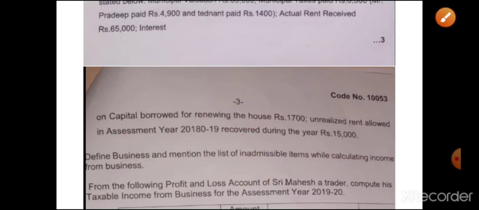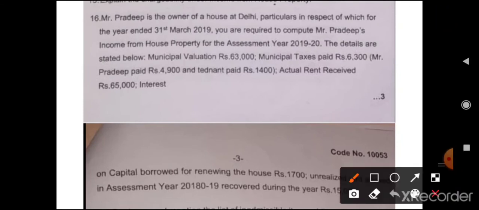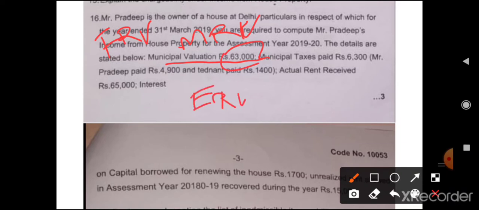So here in this question, your GAV calculation will be with only MRV. There is no FRV. So MRV or FRV means only MRV is there, 63,000. So 63,000 is your ERV.